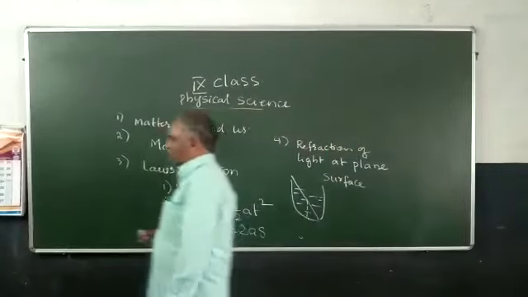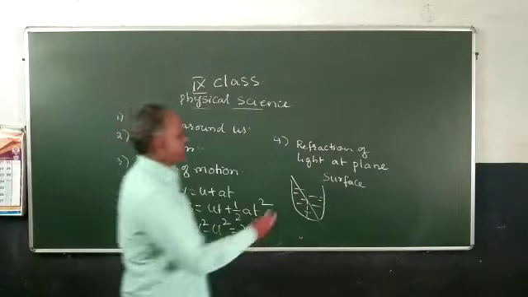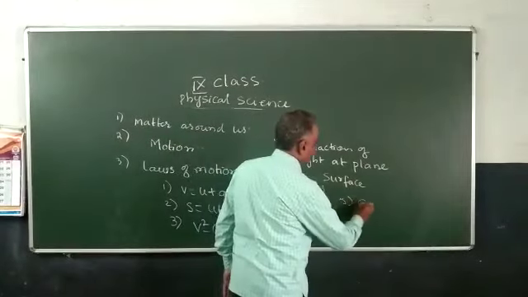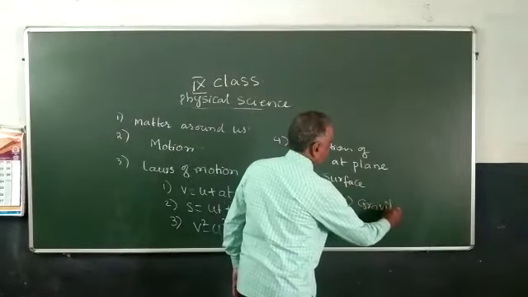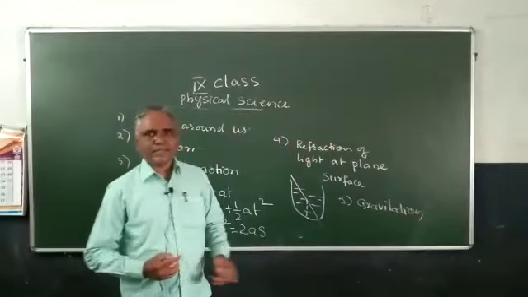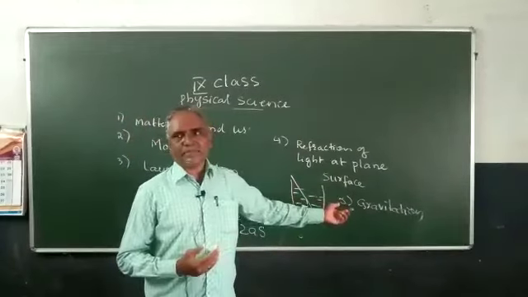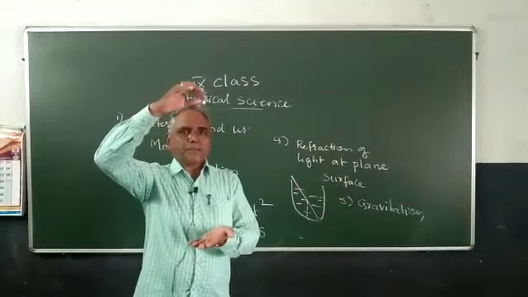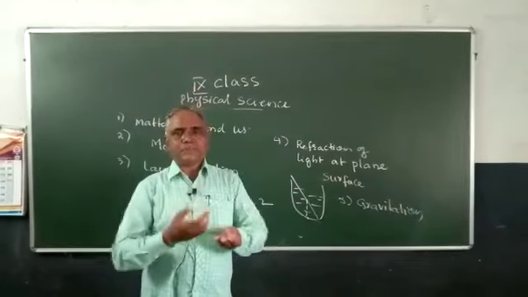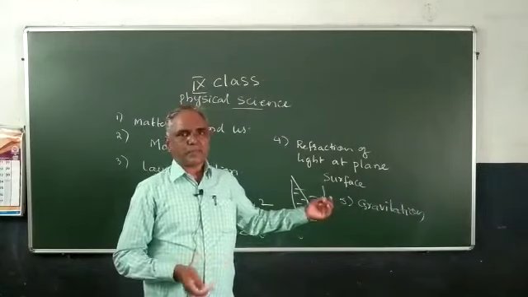So this comes under the 4th chapter, and the 5th chapter is gravitation. What is gravitation? Every object possesses gravitation. I am leaving this chalk piece. This chalk piece is pulled towards the earth. This is due to gravitation, the pulling force.